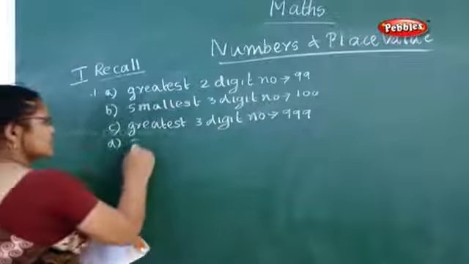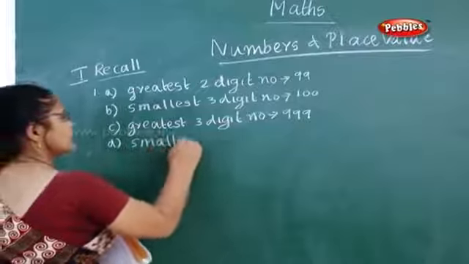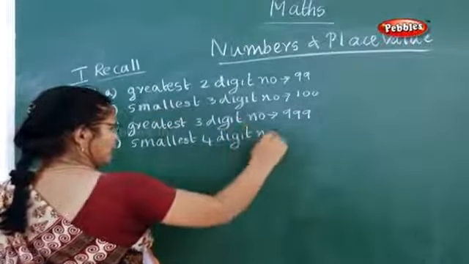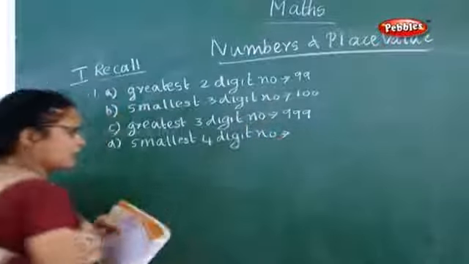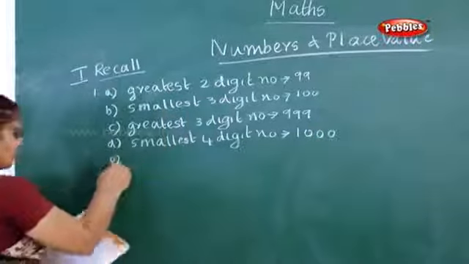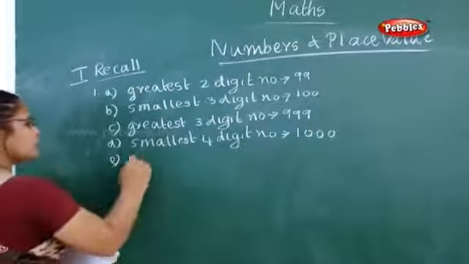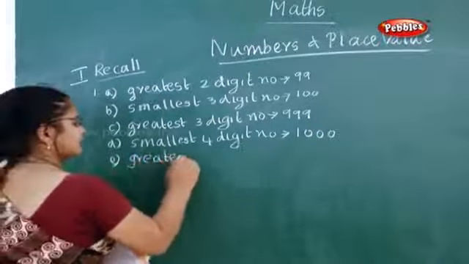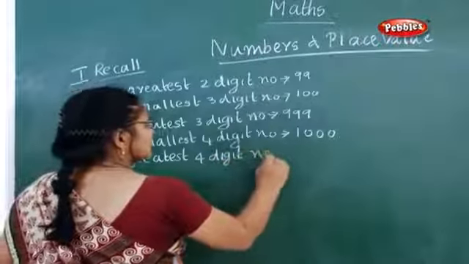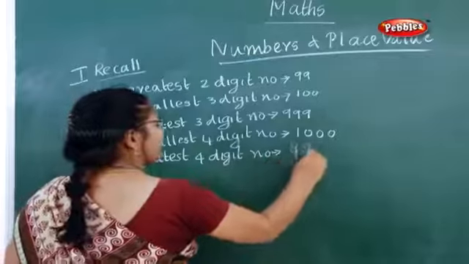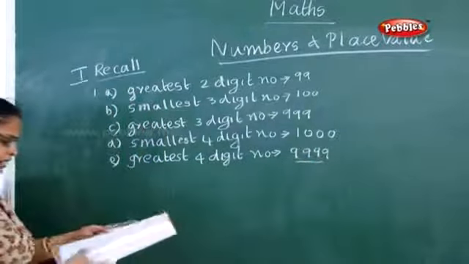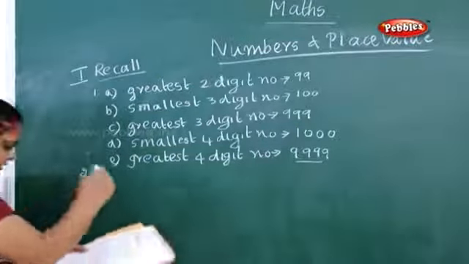Now what is the next question? The smallest 4-digit number. What is the smallest 4-digit number? It is 1000. Now what is the last question? The greatest 4-digit number. What is the greatest 4-digit number? 9999.